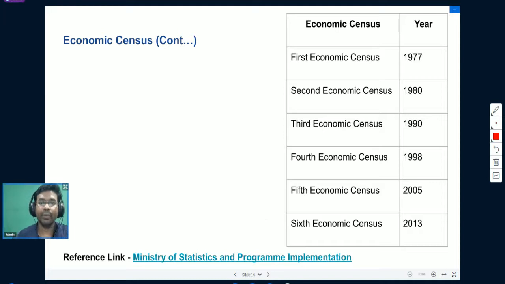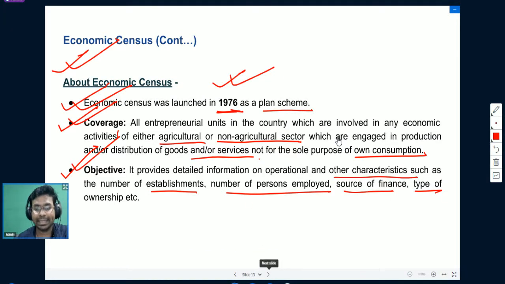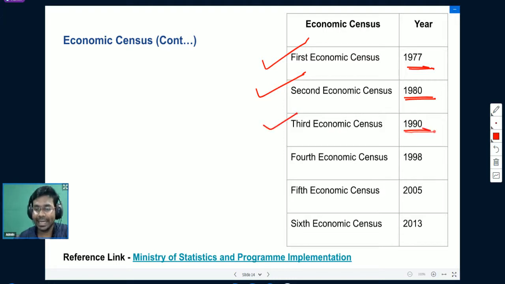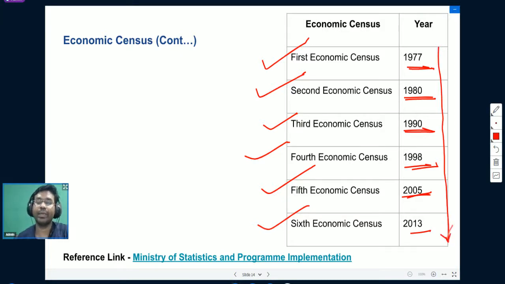So till now, how many economic censuses have been conducted? Recently this seventh economic census was taken by the Ministry of Statistics and Program Implementation. Before this there were six economic censuses. The first economic census was conducted in 1977. Second in 1980. Third in 1990. Fourth in 1998. Fifth in 2005. Sixth in 2013.